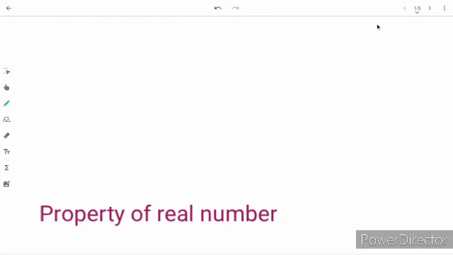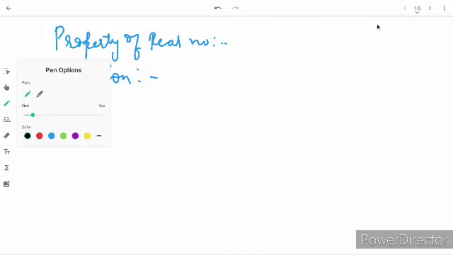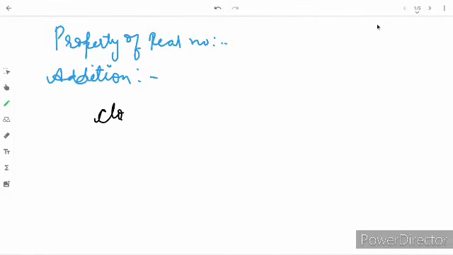Today we will learn about properties of real numbers. In addition, the first property is closure property. So, what is closure property?